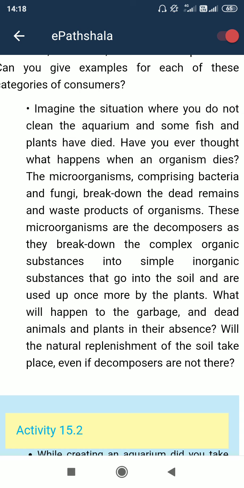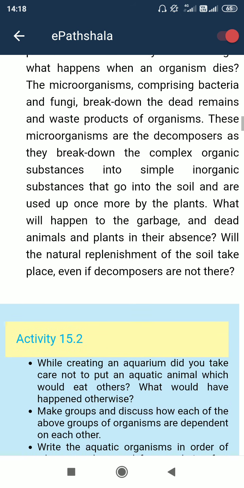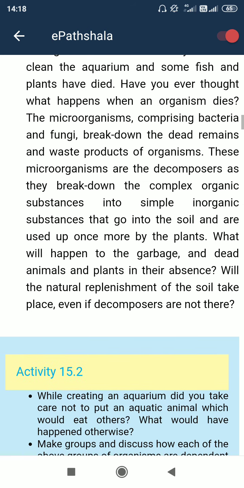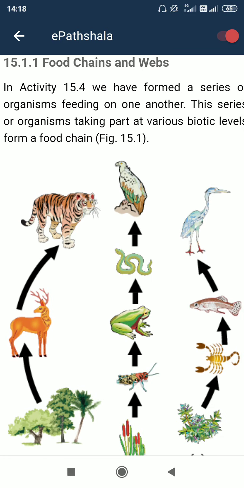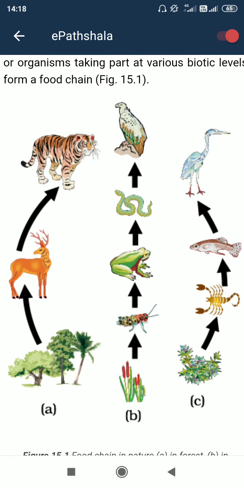From plants many organisms get their energy source, like fungi and other animals like deer and frog. These other animals are known as consumers, who eat the producers to get the energy source. So the food chain is actually the dependence of many organisms on each other for eating purposes.